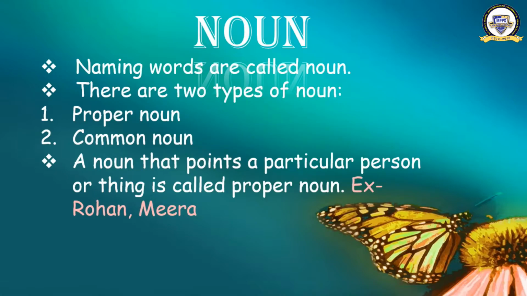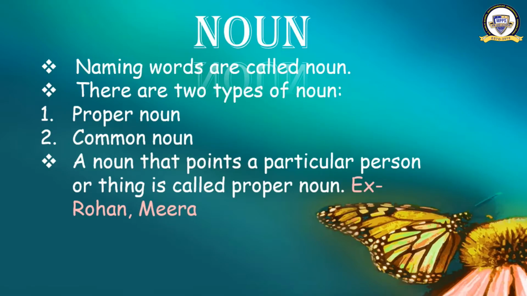Proper noun means that it points to a particular person or thing, like I told you, apple. If I tell you a fruit, that is not particular, any fruit can it be. But when I tell you apple, it means that is only one fruit. Then Anita, that is the name of a girl.